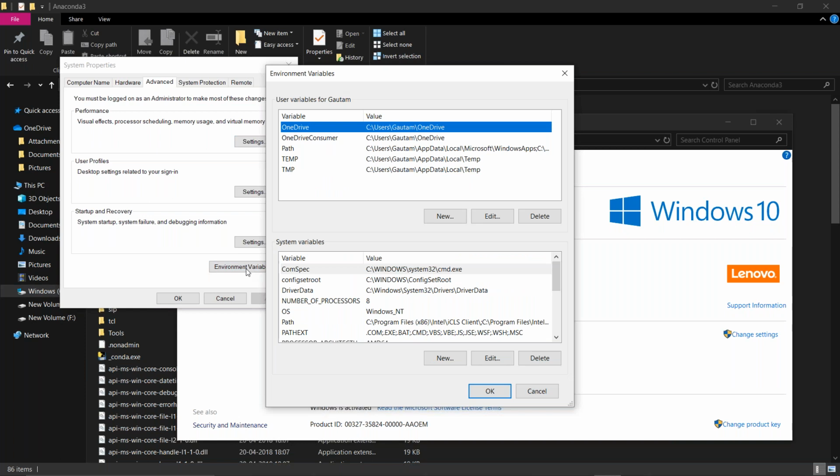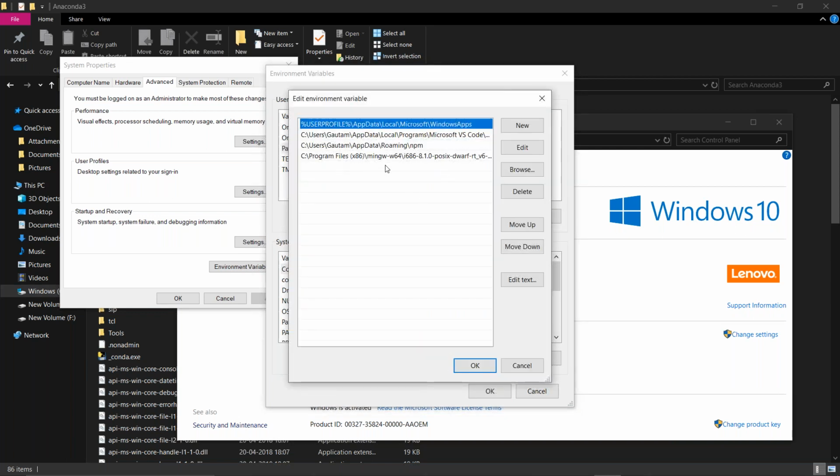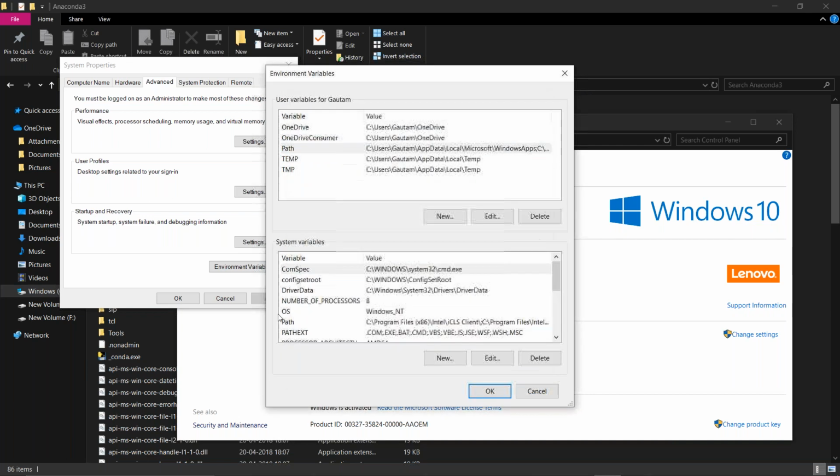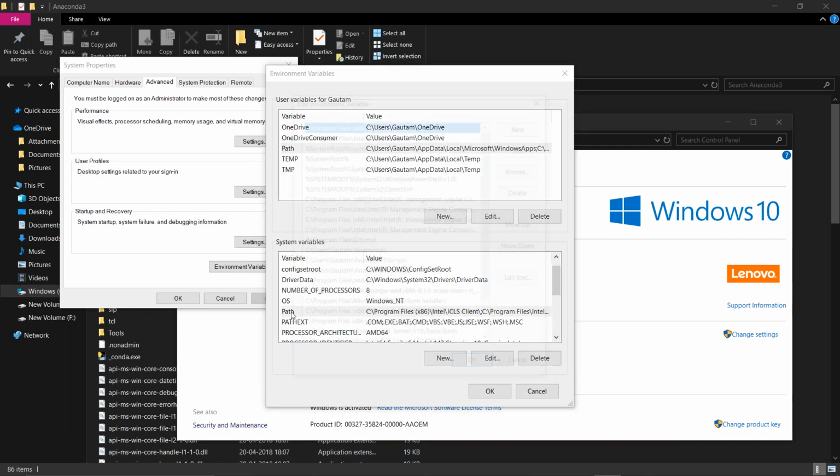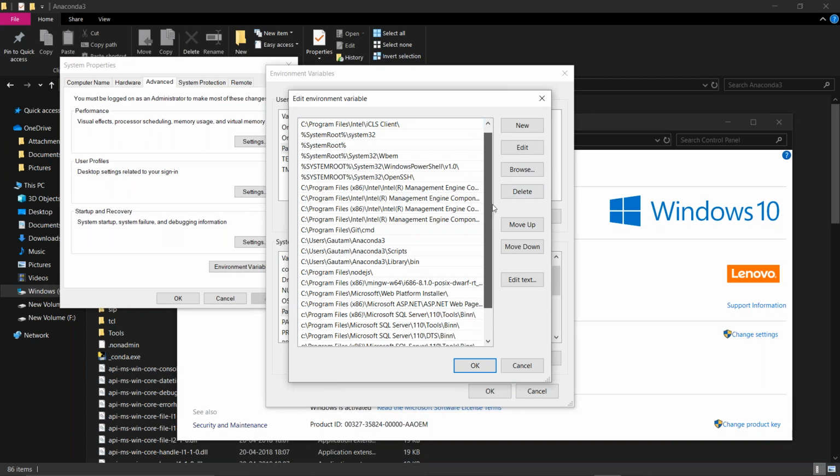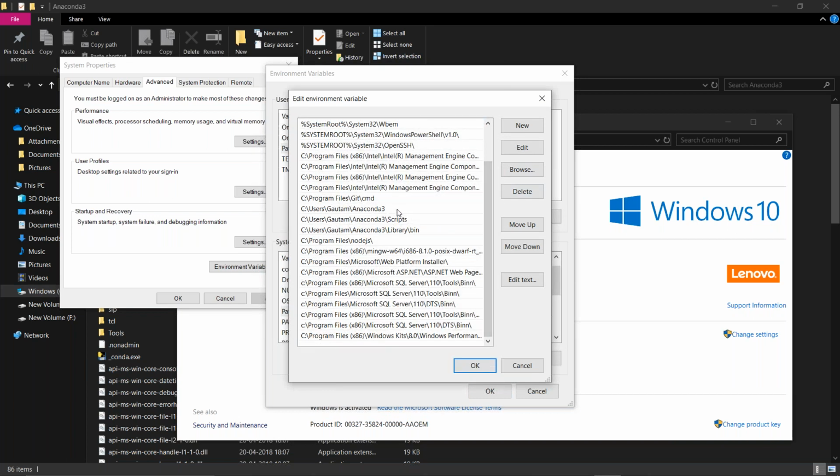Now I will just click on Environment Variables, and over here I will go to the Path. Over here you can see Path, and I will set the path over here. You can set the path in the user end as well as in the system end. I have set the path in the system end, so I will just show you. See over here in the system end, you have the path. Now, what are the paths? This is Anaconda 3, Anaconda 3 Scripts, and Anaconda 3 Library bin.